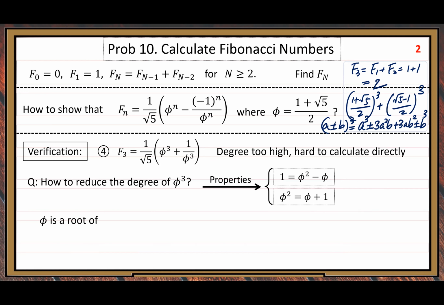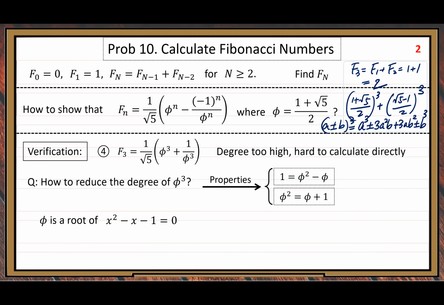The answer is very simple because let's recall, how did we find the value of phi? Because we solved a quadratic equation by the quadratic formula. What is that quadratic equation? The original equation for phi, that is x squared minus x minus 1 equals 0. And we can say phi is a root of this quadratic equation.